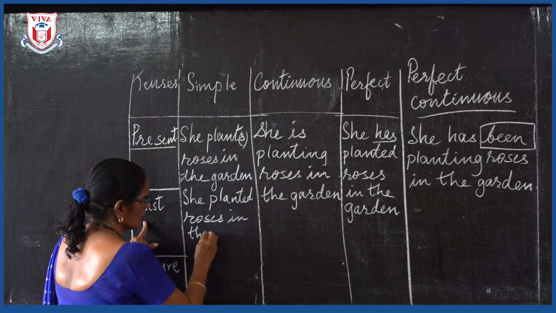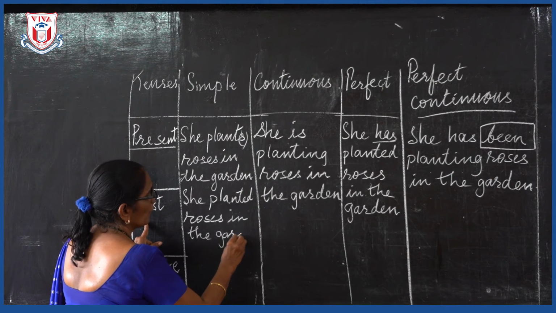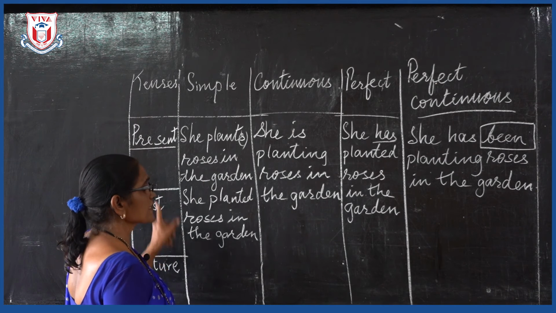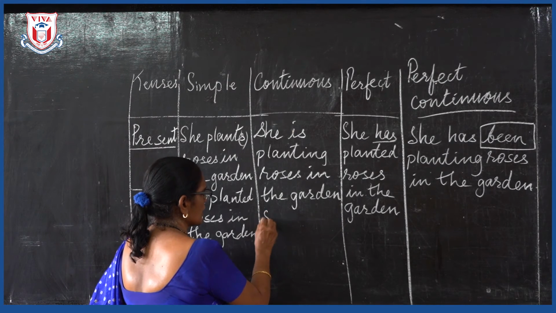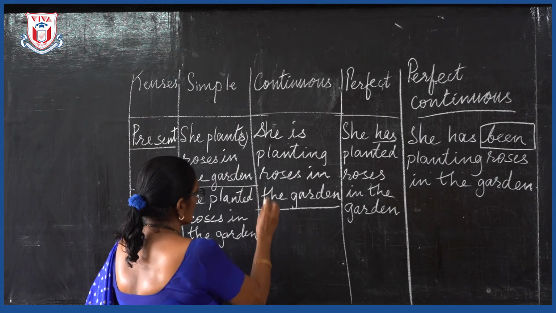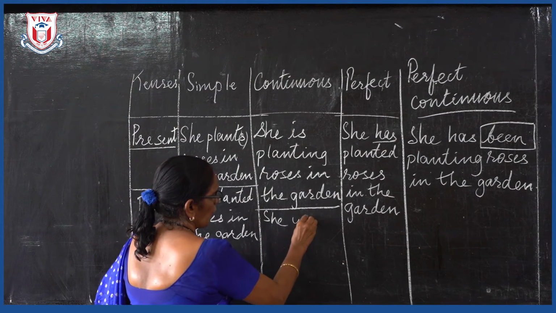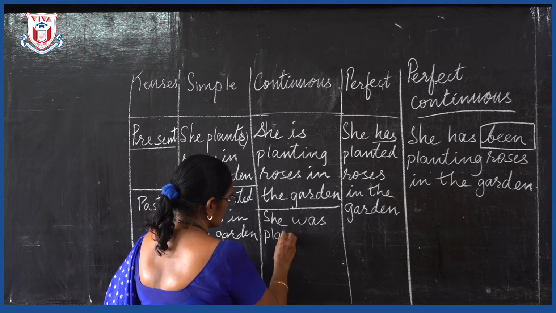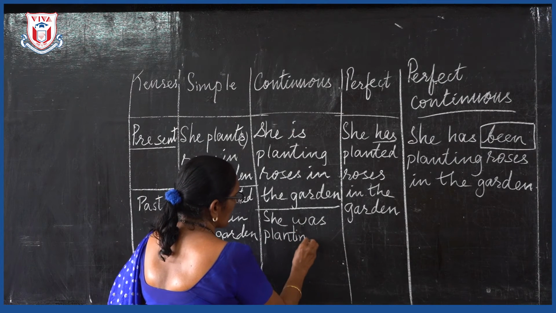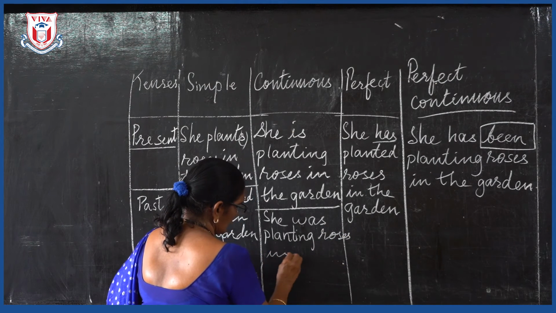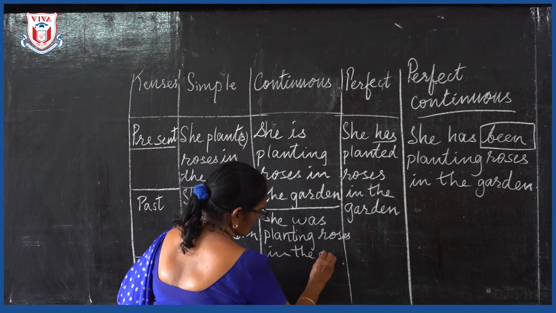Now how will I write it in the continuous tense, past continuous tense? She was planting roses in the garden.